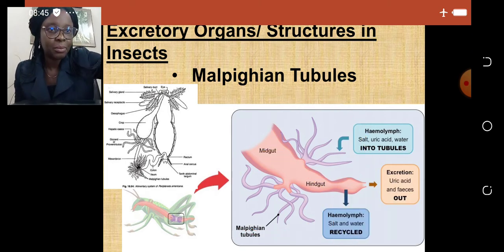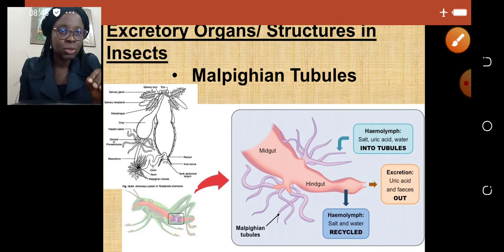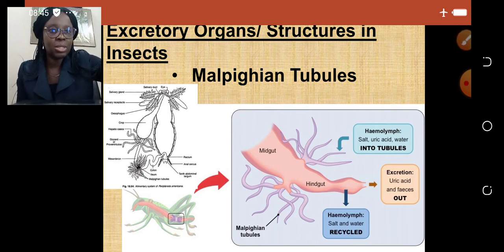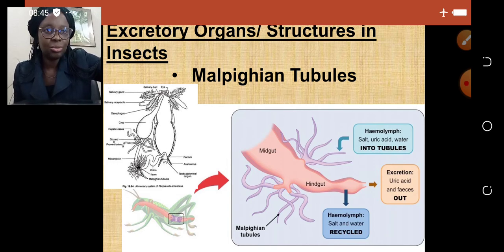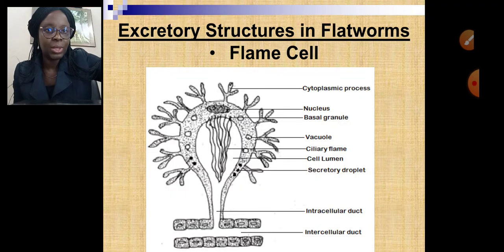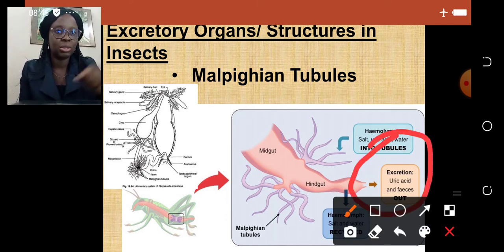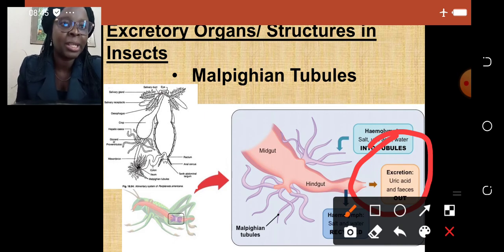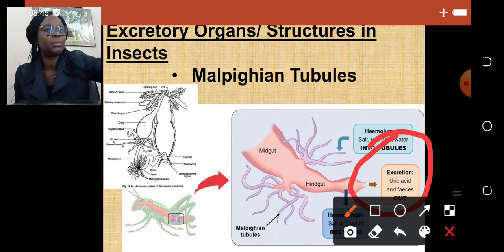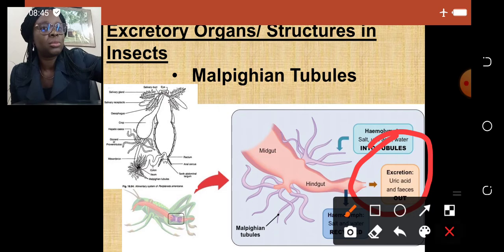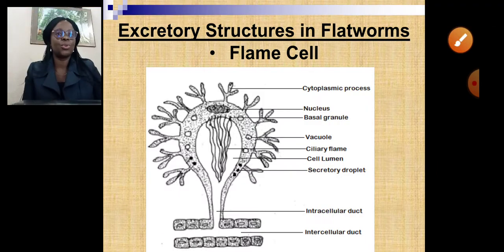So the uric acid comes out with the feces. We can see the red arrow. Let me just highlight it. You can see the red arrow here. Uric acid and feces come out through that immediately after the hindgut. That's where it comes out from. All right, let's look at the next one.